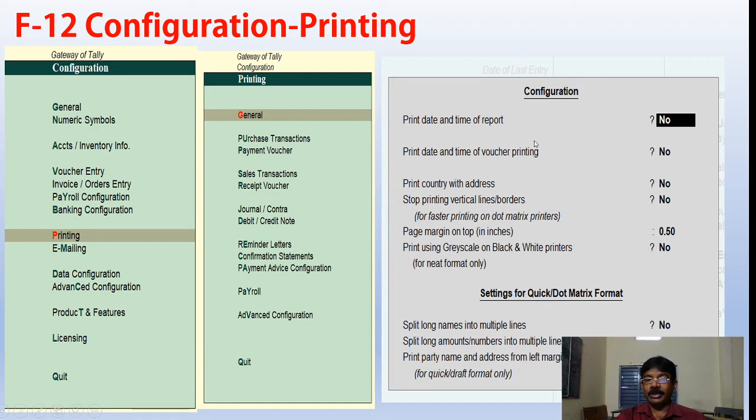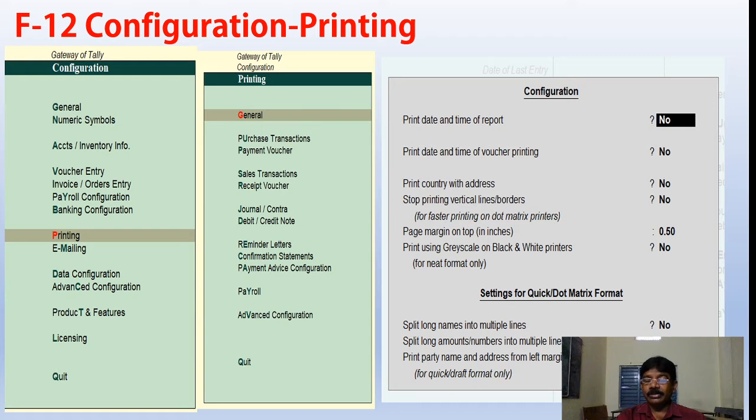I explained general printing here, okay? Print date and time of report. Whenever you are taking a balance sheet, to know whether it is an old or new or current one, if you set yes here, it will print the date and time of the report at the bottom of the report. Print date and time of voucher printing. Whenever you want to print the voucher, you can also set yes for knowing the date as well as the time for the voucher.